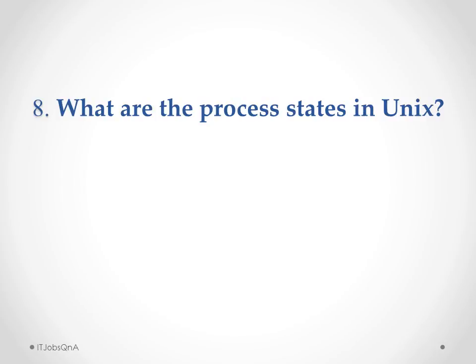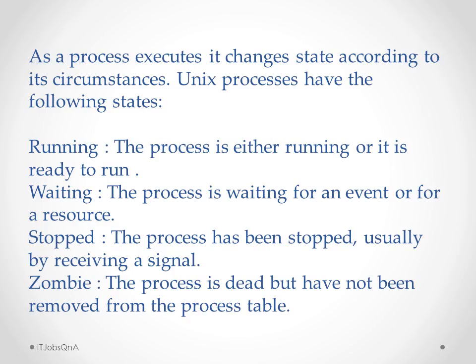Eighth question is, what are the process states in UNIX? As a process executes, it changes state according to its circumstances. UNIX processes have the following states. First one is running. The process is either running or it is ready to run. Second is waiting, wherein the process is waiting for an event or for a resource. Next is stopped. The process has been stopped, usually by receiving a signal. And the last one is zombie. The process is dead but has not been removed from the process table yet.